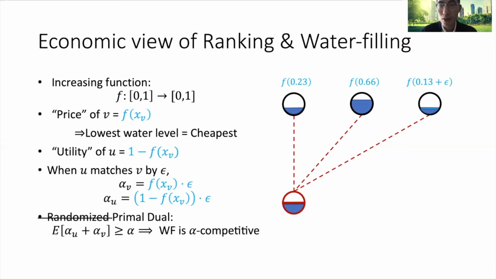And here, water filling is no longer randomized. So the primal-dual analysis says that if you want to show water filling is alpha-competitive, it suffices to show that the expected gain alpha_u plus alpha_v is at least alpha.